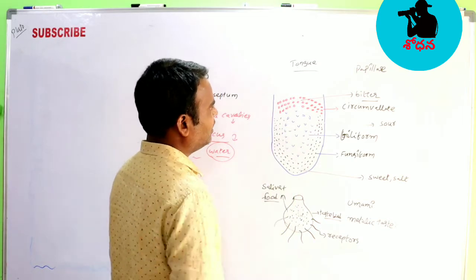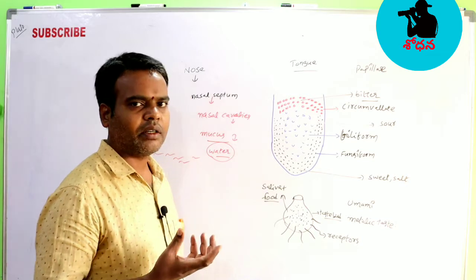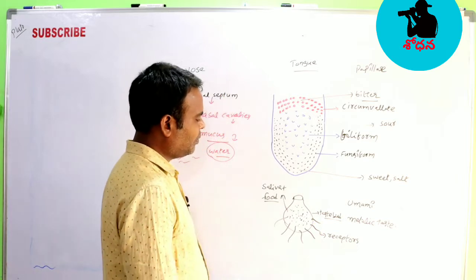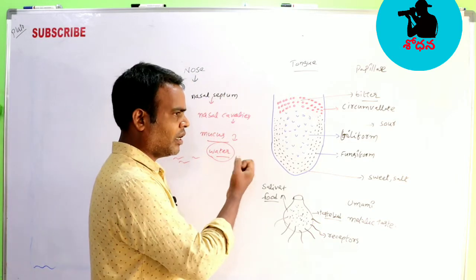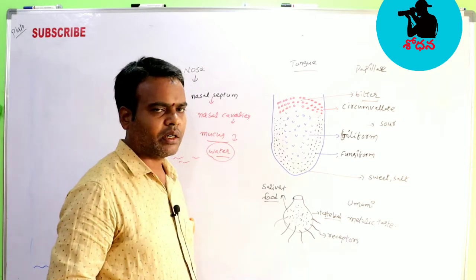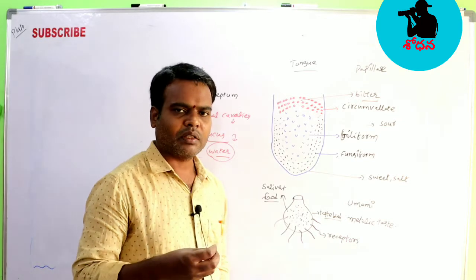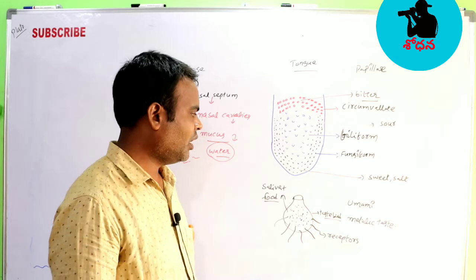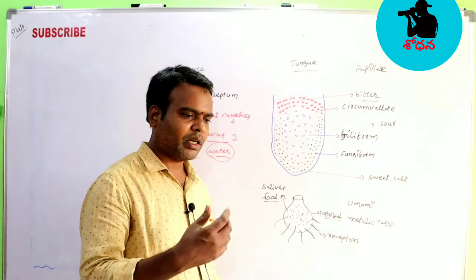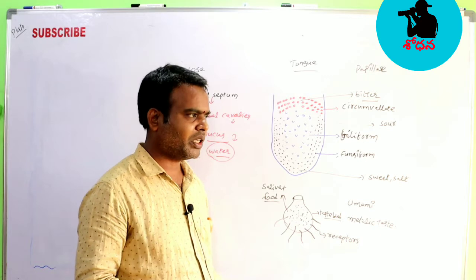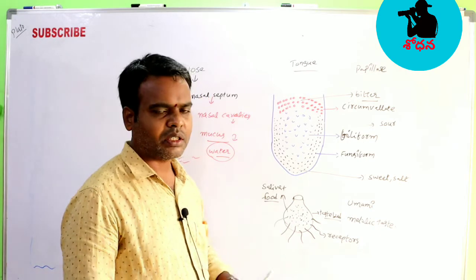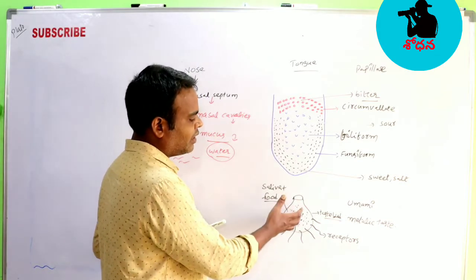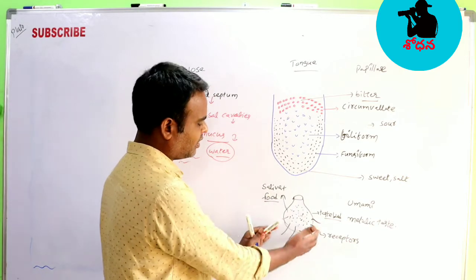Next, coming to the tongue, this is another important one. Here the tongue is useful for the sense of taste. The tongue contains the taste buds. Similarly to how smell is related to water, here the saliva plays a vital role, because if any substance is not dissolved in the saliva, we cannot take the sense of taste. When you chew the food material, the chemicals, whether proteins, carbohydrates, sour or sweet materials, are mixed with the saliva. After mixing with saliva, it enters the taste bud, a pot-like structure.